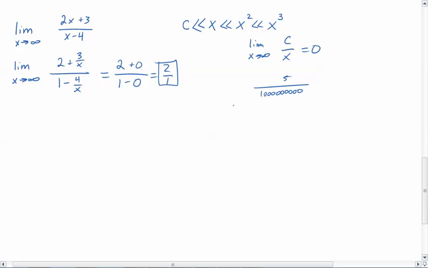Now, many of you knew that already because of the shortcut we learned last year, which is where you essentially take that and cover up the x's, which leaves you with the 2 over 1. Now, this actually kind of proves that idea. This is why that actually worked before, because we're taking the biggest x value and dividing everything by that, which ends up making it work out.